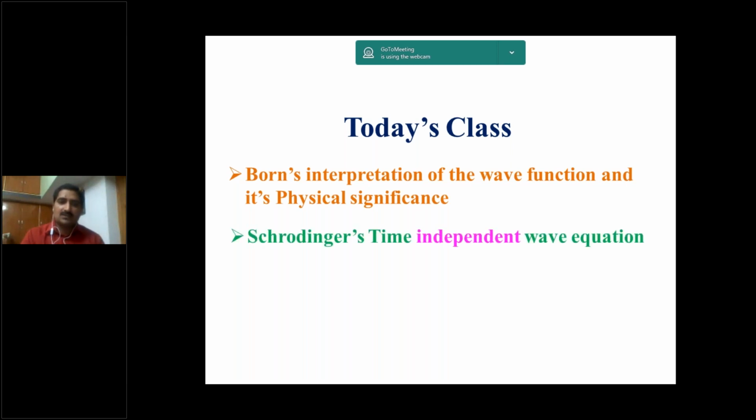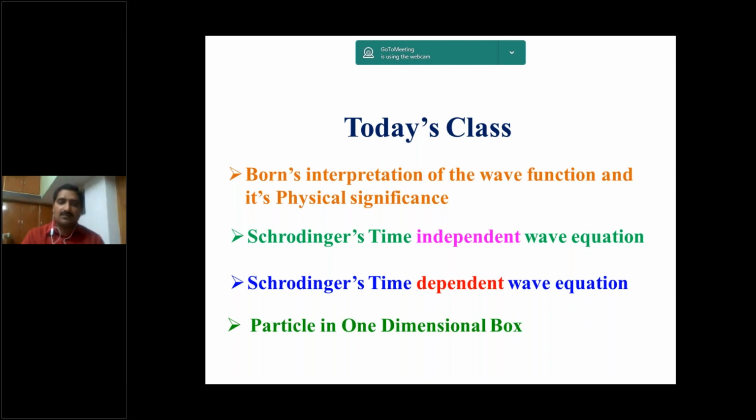The second one is Schrodinger's time independent wave equation. Third one is Schrodinger's time dependent wave function or wave equation. And the last topic of quantum mechanics, particle in a one-dimensional box. So today we are discussing the 4 topics. So complete wave mechanics and introduction to wave mechanics.